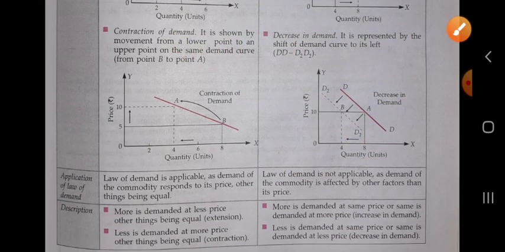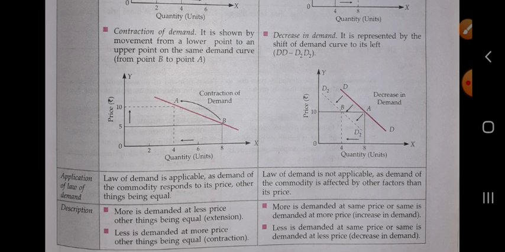Next is the application of the law of demand. The law of demand is applicable as the demand for commodities responds to its price, other things being equal. Only the law of demand is applicable here, because the law of demand says that there is a negative relation between price and quantity demanded.